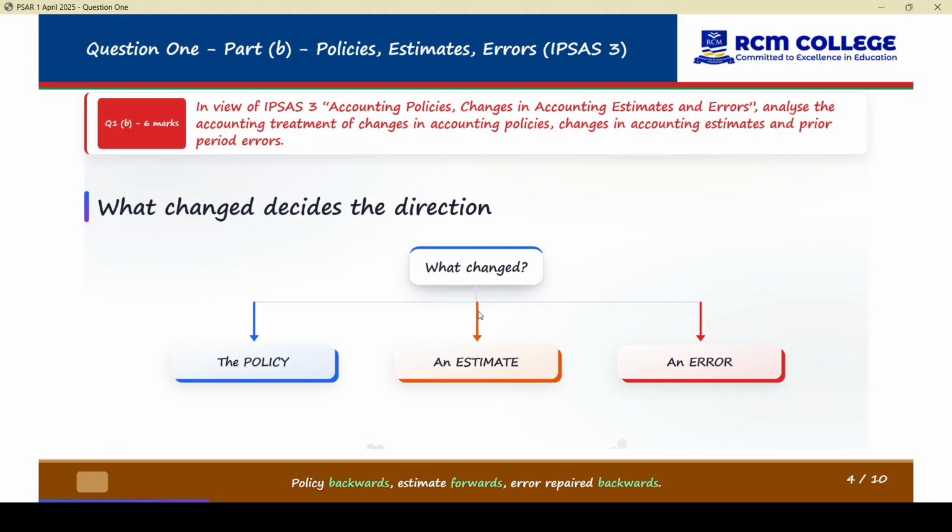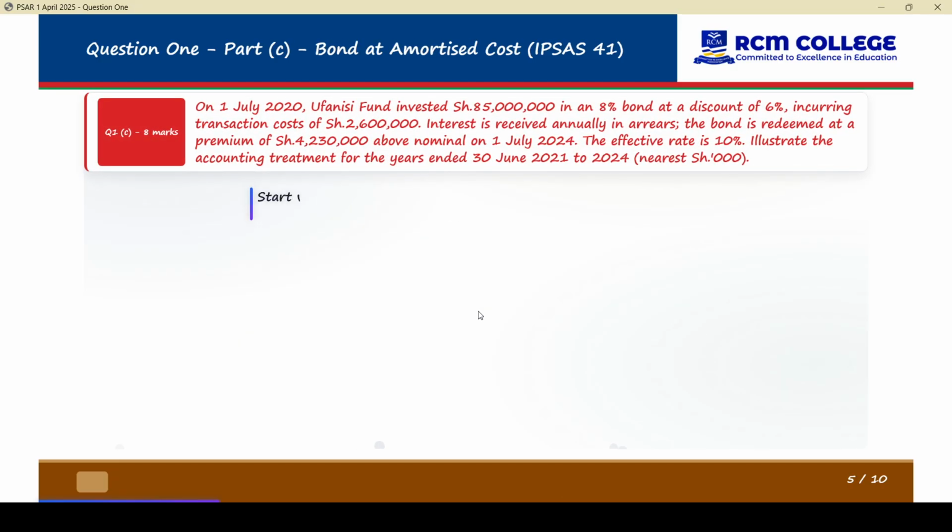So the statement must read as if the error had never happened. Now we can move to C.